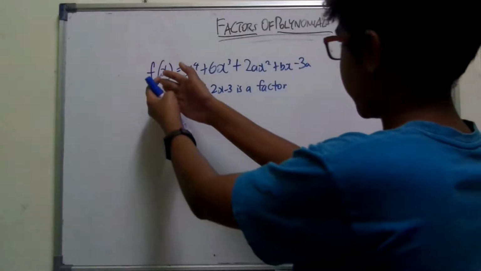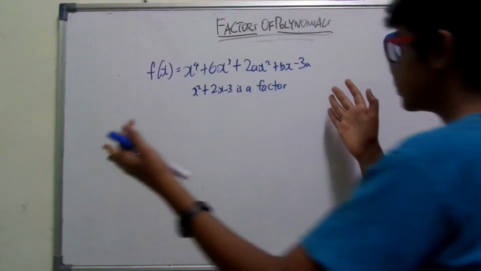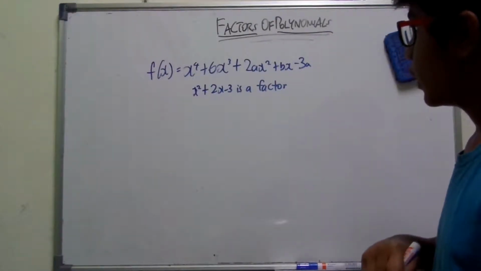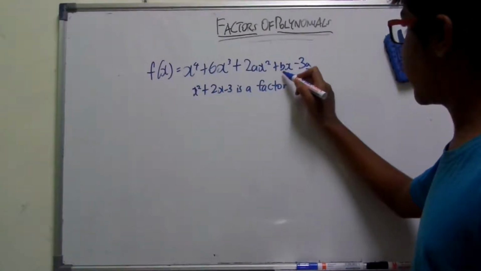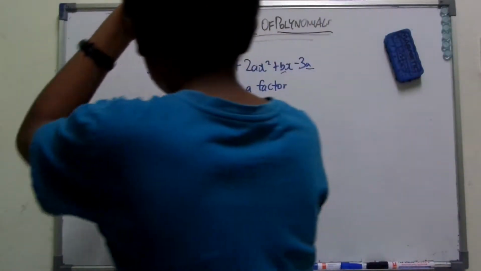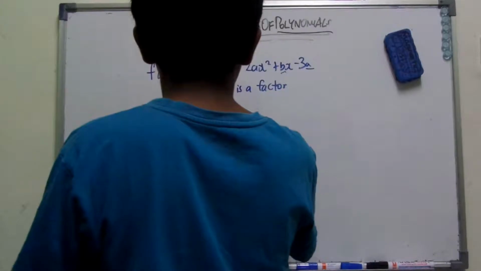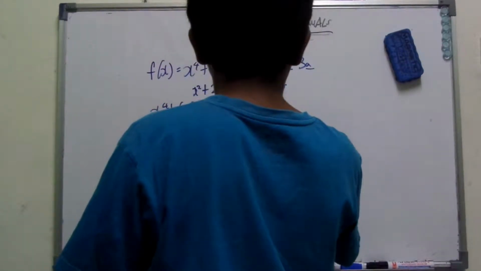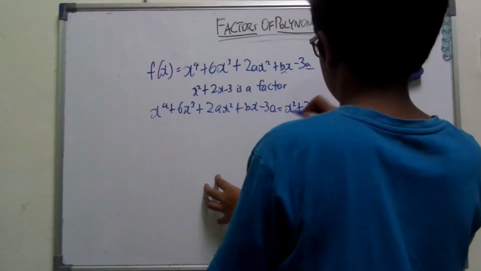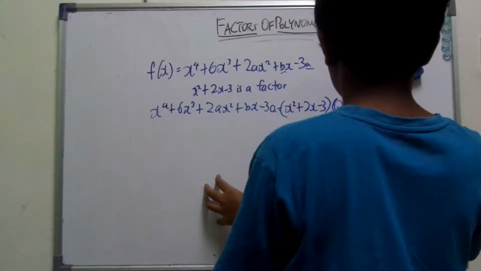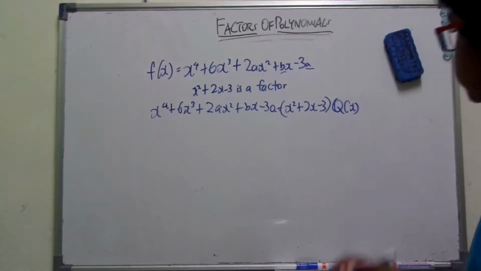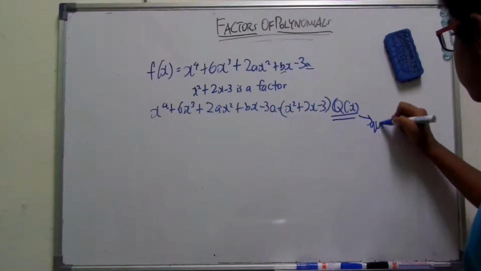This is when you are given a huge polynomial, and you're told that yes, this function is a factor of this. And they want us to find the values of a and b, and hence find out the broken value of this. So that will be like x to the power of 4 plus 6x cubed plus 2ax squared plus bx minus 3a equals x squared plus 2x minus 3 times q(x). That's the function we're looking for, q(x), where this is a quadratic factor.